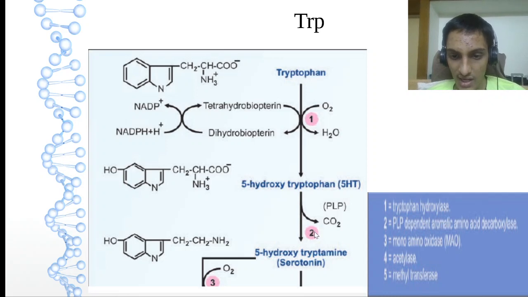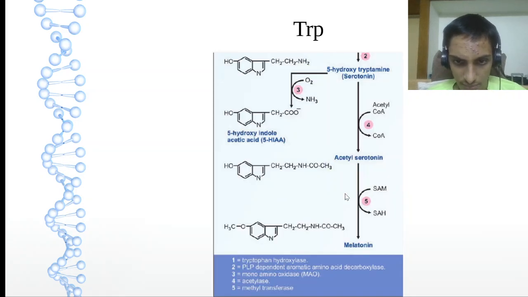On decarboxylation, it forms an amine, 5-hydroxytryptamine, which is nothing but serotonin. Then on monoamine oxidase this may form 5-hydroxyindole acetic acid, which will be excreted in the urine. Continuing with serotonin: on acetylation, addition of an acetyl group, we get acetyl serotonin. Then on transmethylation, we will get melatonin.